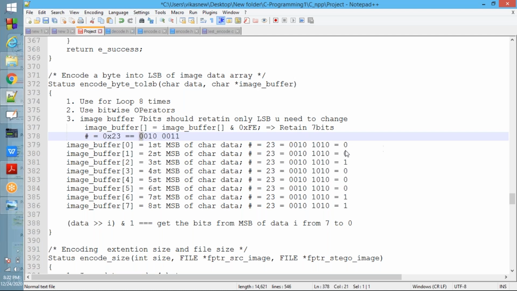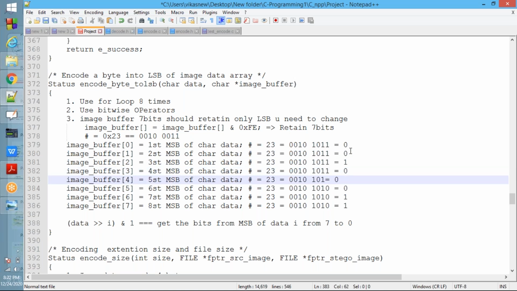This one you need to put in the LSB. Again this 0 you need to put in the LSB. Next this one, next this 0, next this 0, in the LSB. Like this you need to do. From the MSB side you need to encode in the LSB.